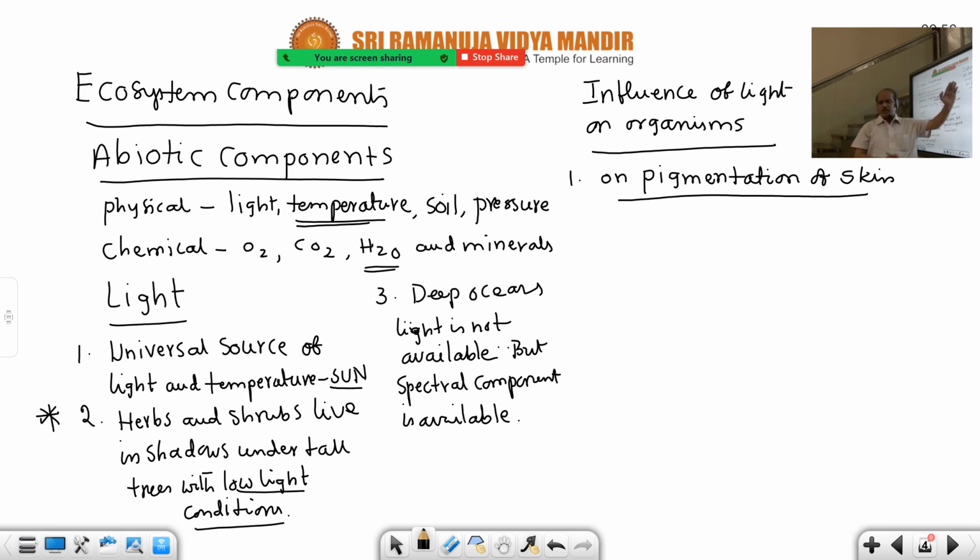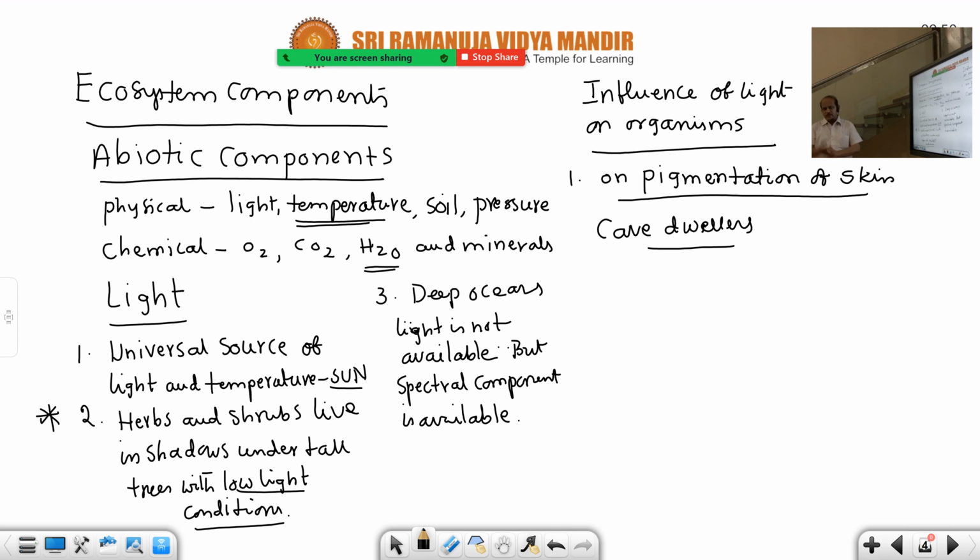So pigmentation of skin. For example, caves. Take the example of cave dwellers. Generally we know about Borra caves when we pass on the way to Araku. In caves no sunlight is available, so dark conditions are prevailing. Sunlight affects the skin.